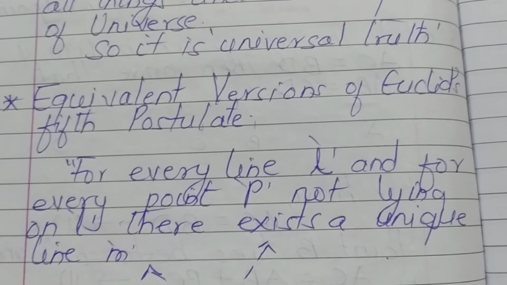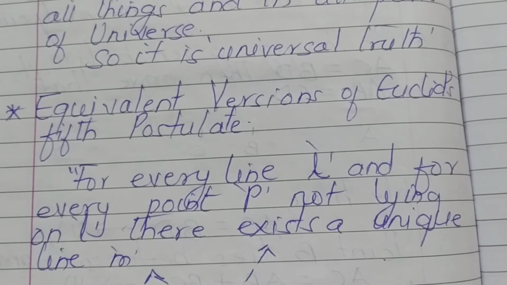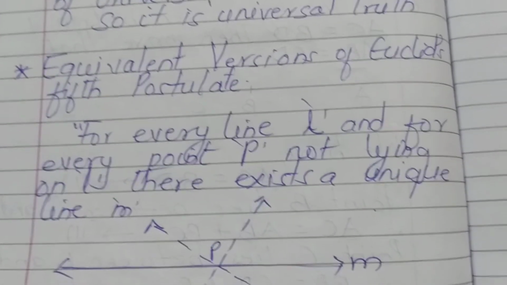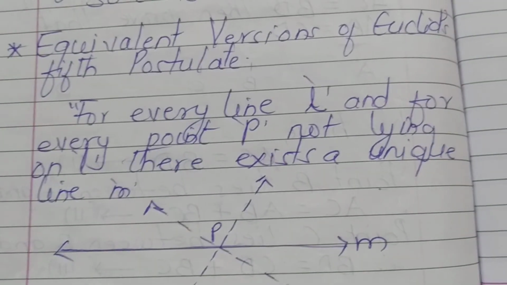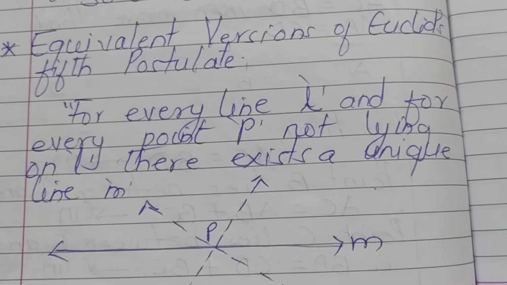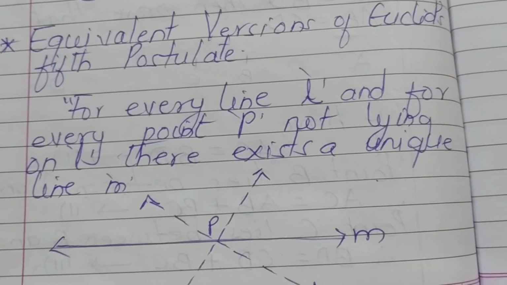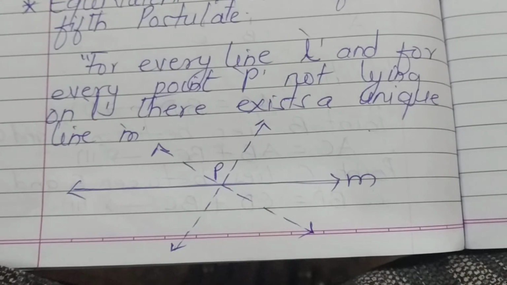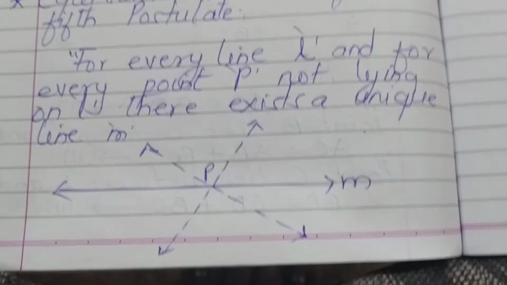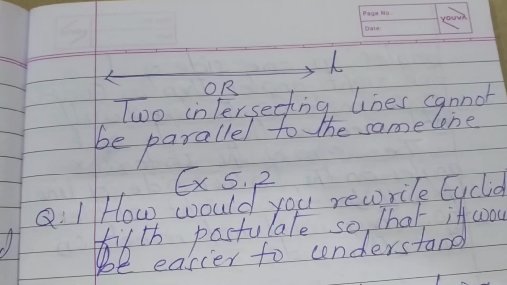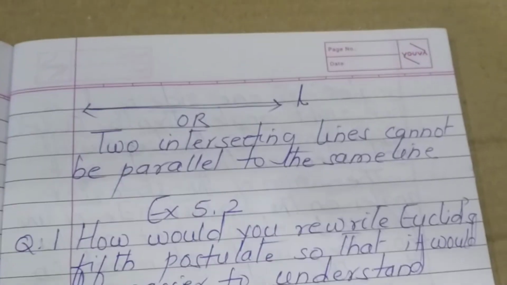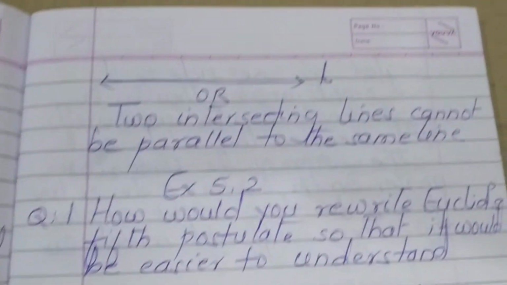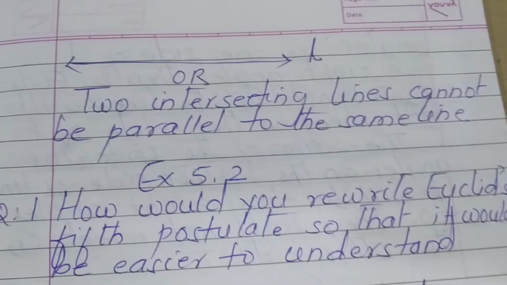Next point, equivalent versions of Euclid's fifth postulate. For every line L and for every point P not lying on L, there exists a unique line M. See the figure. Two distinct intersecting lines cannot be parallel to the same line.